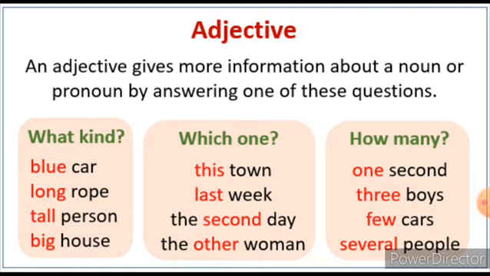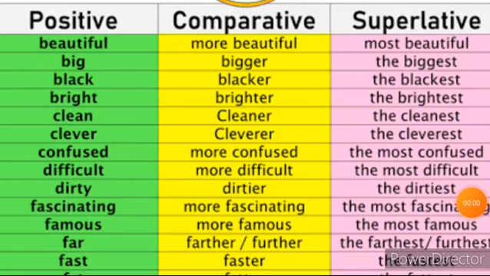So here some examples are given. Blue car, long rope, what kind is there. And which one: this town, last week. We are pointing out here which one. The next, how many. So 1, 2, 3, likewise it is pointed out as a number. So adjectives are words that describe or modify other words such as either a noun or pronoun in a sentence.